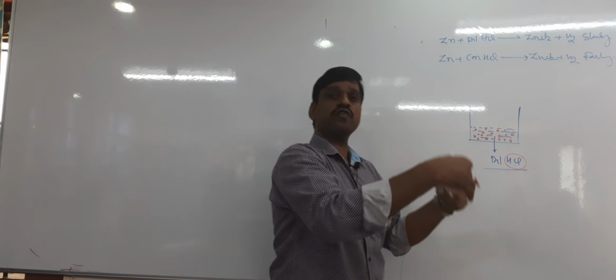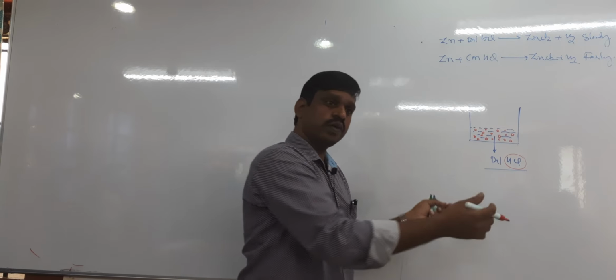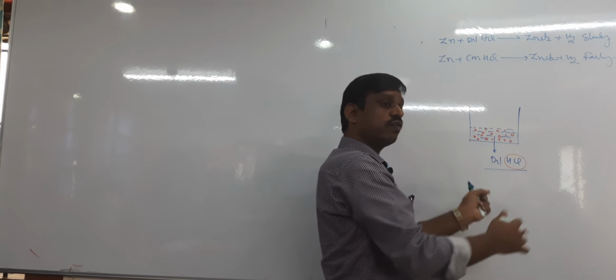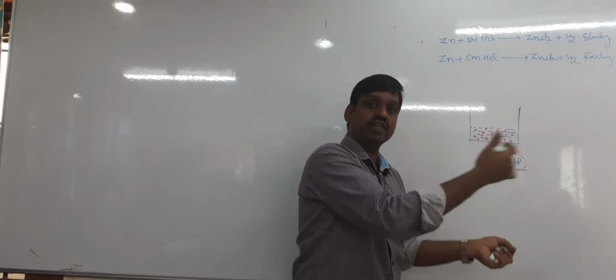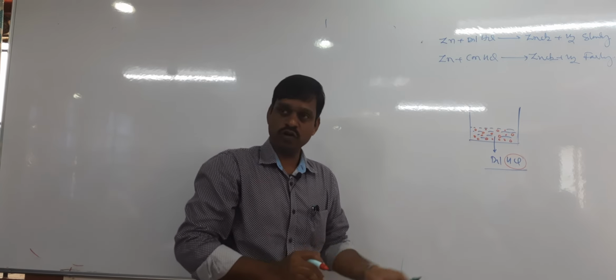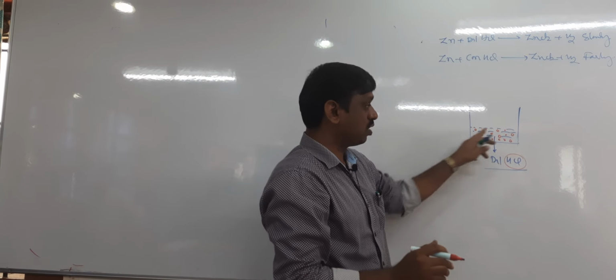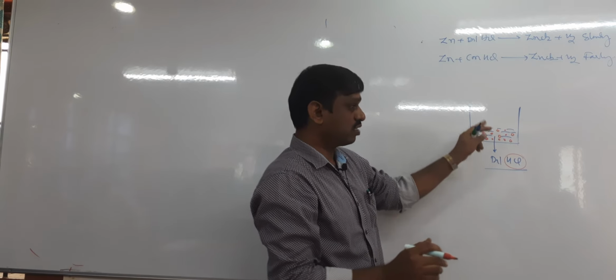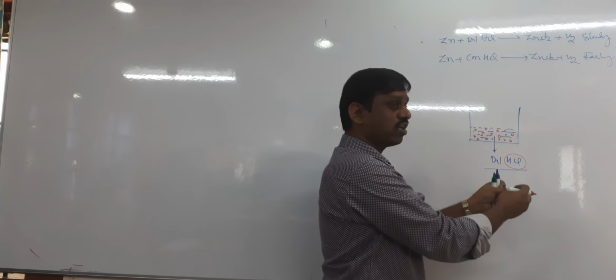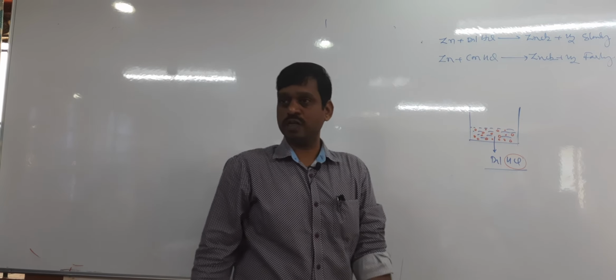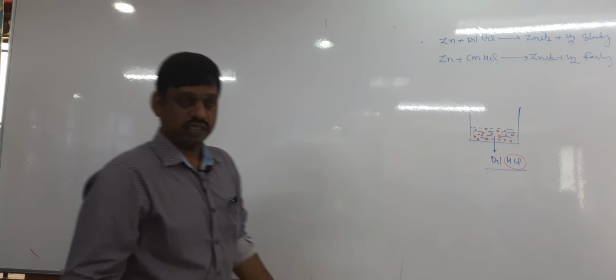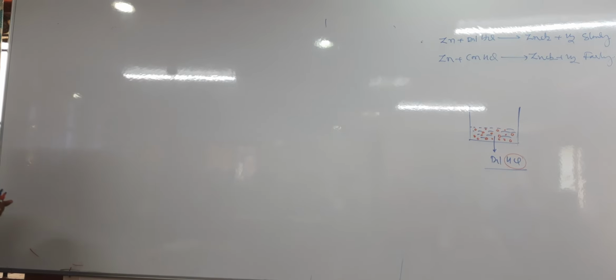So if the number of collisions increases, then obviously more reactant converts into product. That means the reaction becomes faster. So as the concentration increases, the number of solute particles increases. As the number of solute particles increases, collisions increase. Therefore, the reaction becomes faster. Okay, it is the second factor, concentration.